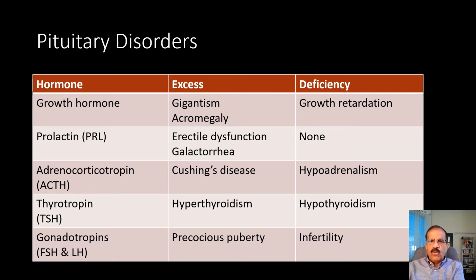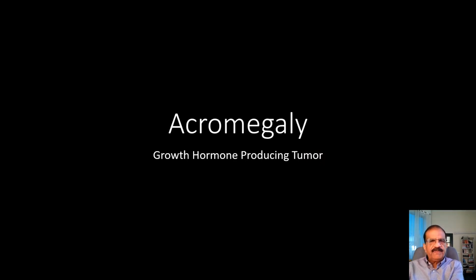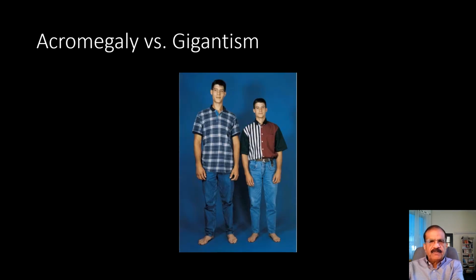Today we are going to discuss two conditions where there is excess of one of these hormones. First is excess of growth hormone, where there is a tumor in the anterior pituitary that produces too much growth hormone, and that in adults would result in acromegaly.